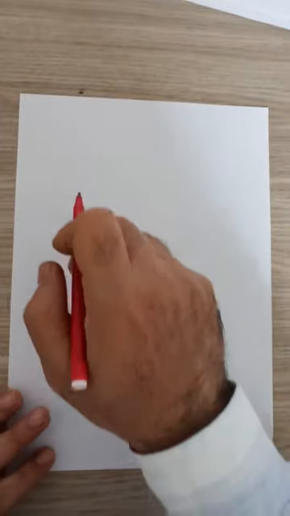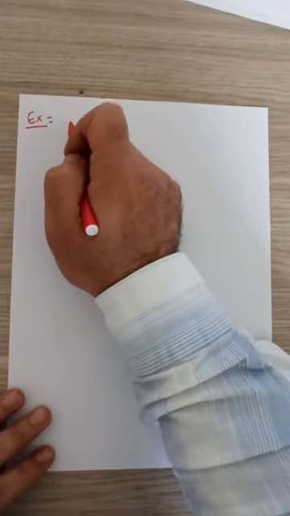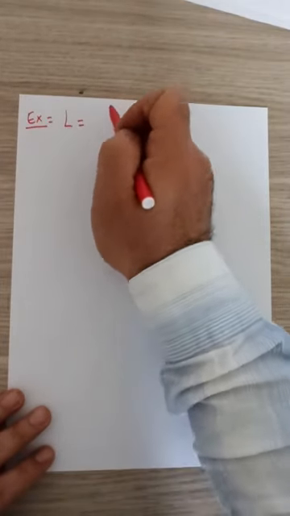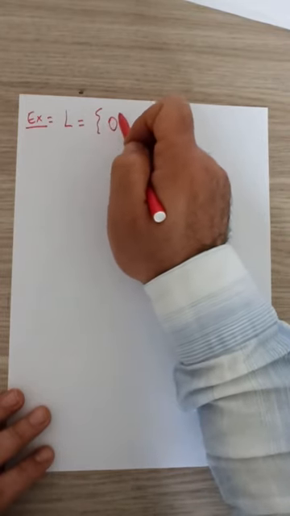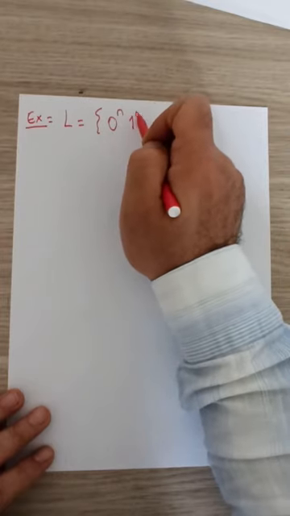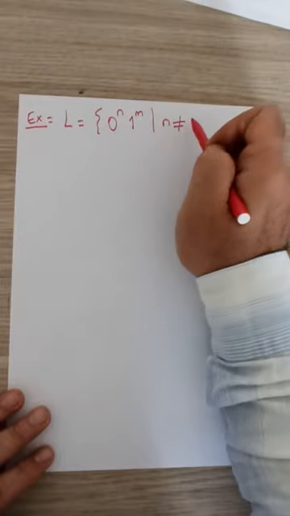Let us consider yet another example. This example will be slightly different from the others because in this example we will see that we won't be able to apply the pumping lemma directly. So let's start with the example. Language L consists of the strings 0 to the n, 1 to the m, such that n is not equal to m.